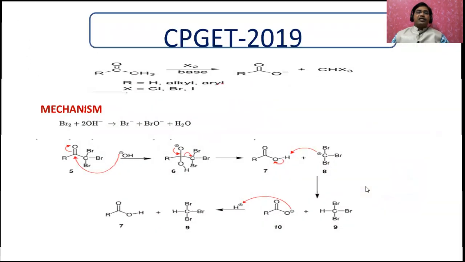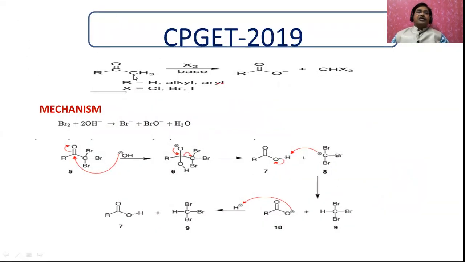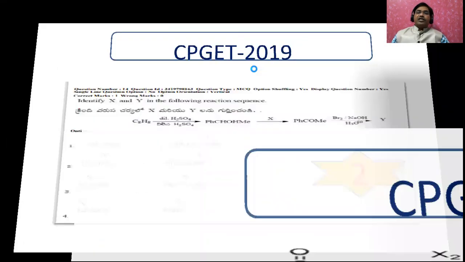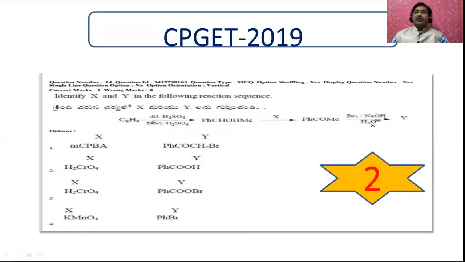And see this explanation. Generally in ketones, instead of R there is a Ph. I am giving a general concept. Instead of R you can take alkyl or aryl or hydrogen. Whenever it is treated with a halogen and a base, it leads to the carboxylate ion. And that is my reaction here. Whenever it is treated with the halogen and base, you will get a carboxylate ion.